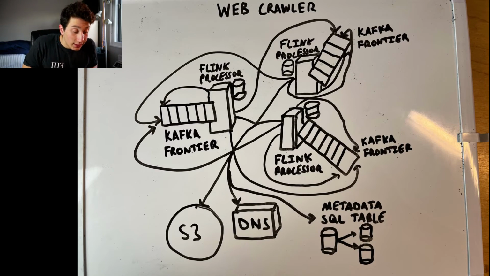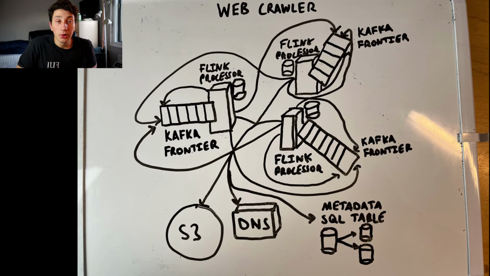Okay, finally, let's take a look at this diagram. Got a little messy with these arrows, kind of reminding me of my poop from earlier, but with all things considered, basically we're going to have the following, because I'm trying to emphasize this here. As you can see, we've got all these partitions of Flink processors corresponding to a partition of a Kafka frontier.